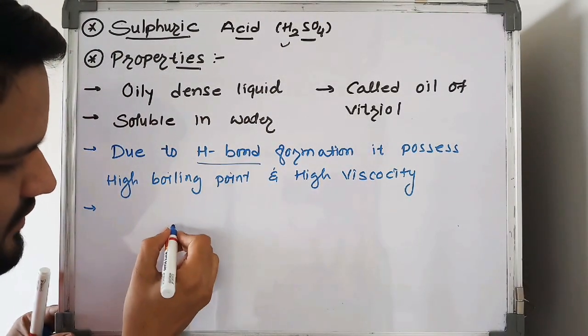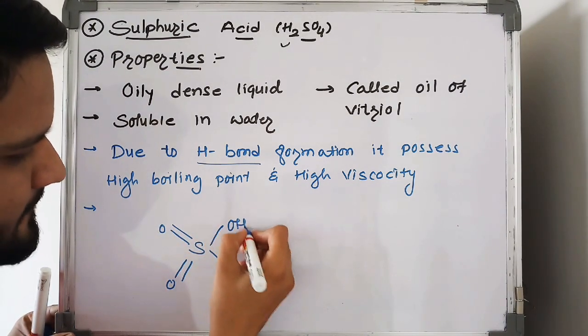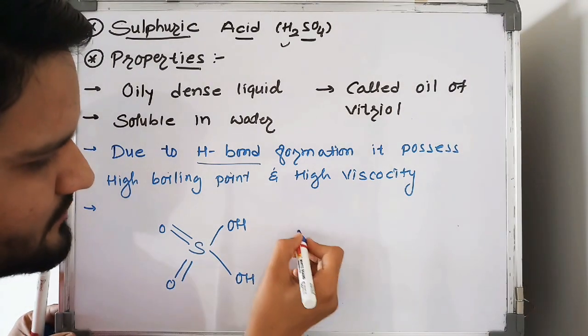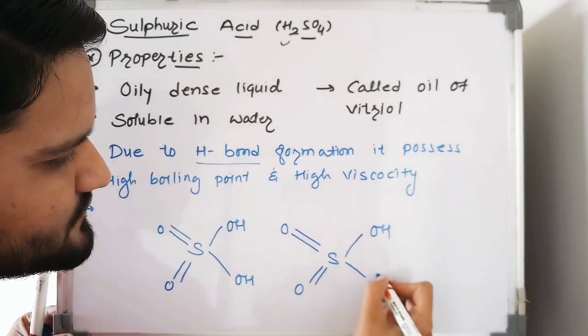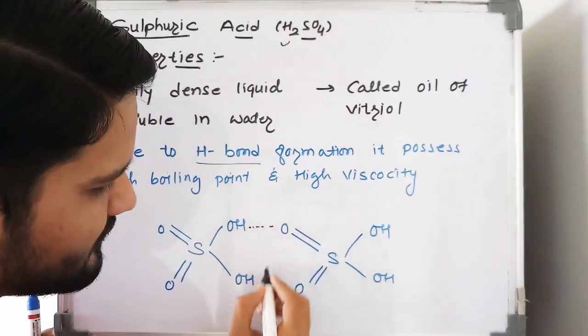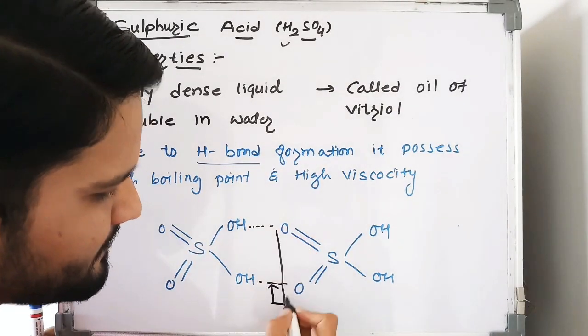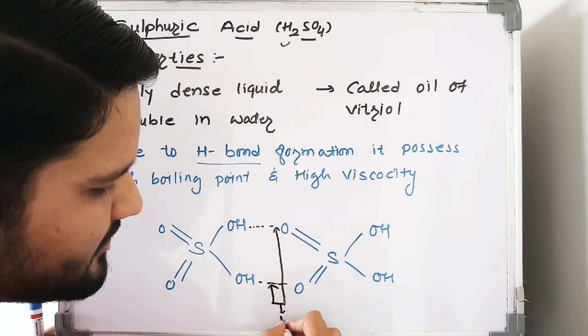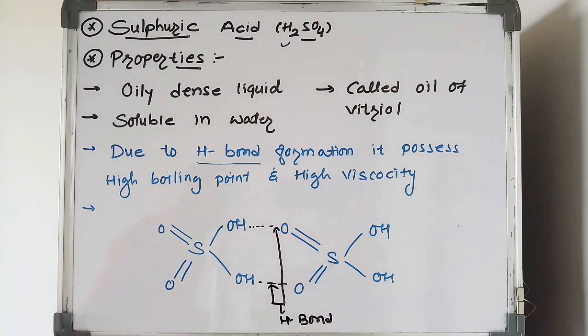Now see, students, how the hydrogen bond is formed in H2SO4. So this is the structure of H2SO4. In the structure of H2SO4, here the hydrogen bond is formed between these two H2SO4 molecules. So this is the hydrogen bond. Due to the formation of hydrogen bond, H2SO4 possesses a high boiling point and it also possesses high viscosity.